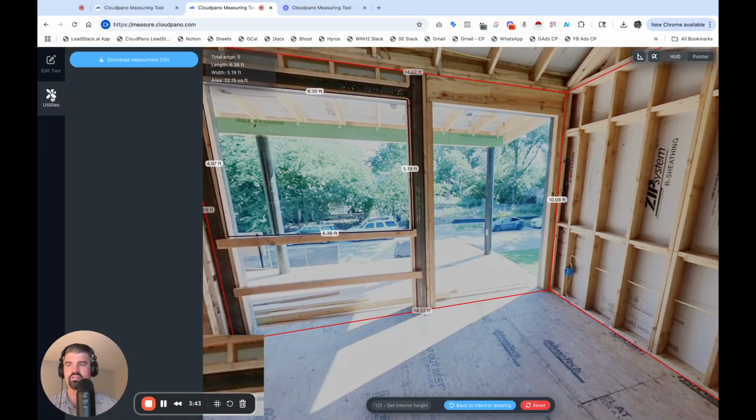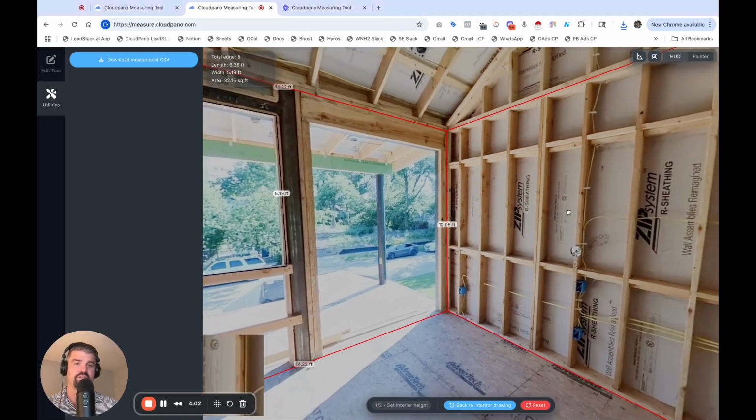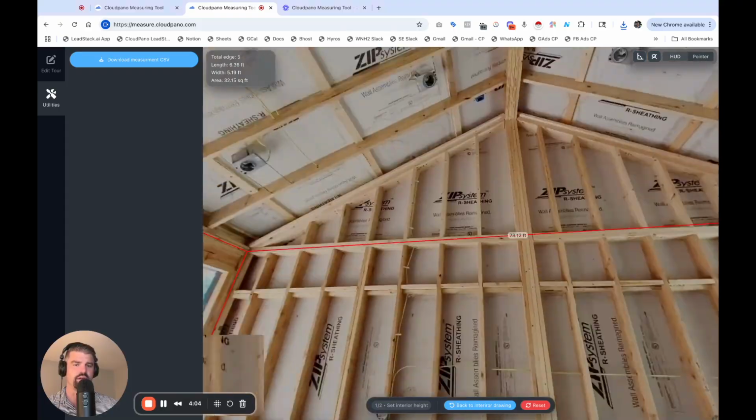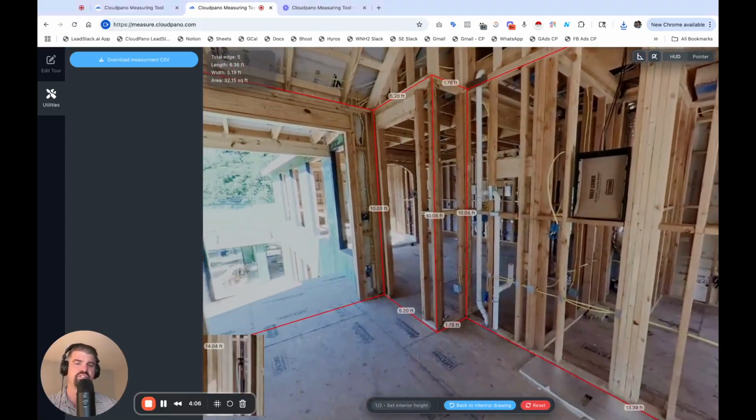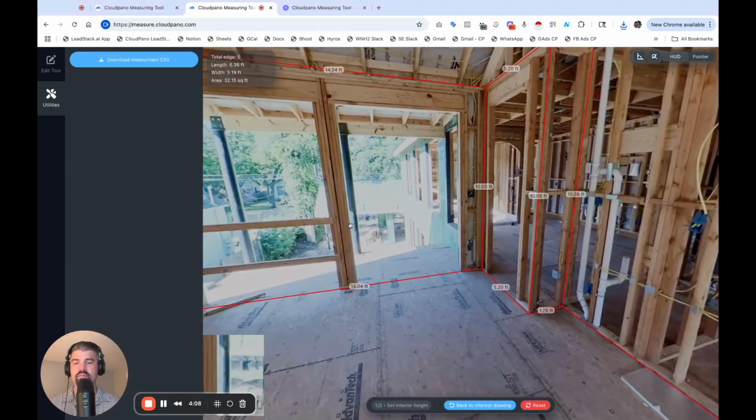Then if I go to my utilities here and click download, you'll see 2 rooms here, fireplace and master bedroom. And again, the area is right here. So if you're trying to really figure out quickly the area of a space, you can do that and you can get really granular with it. You and your team, of course, can measure whatever you want, which is really neat and really cool. Basically what you're doing is setting a 3D environment and then measuring quantities off of it.